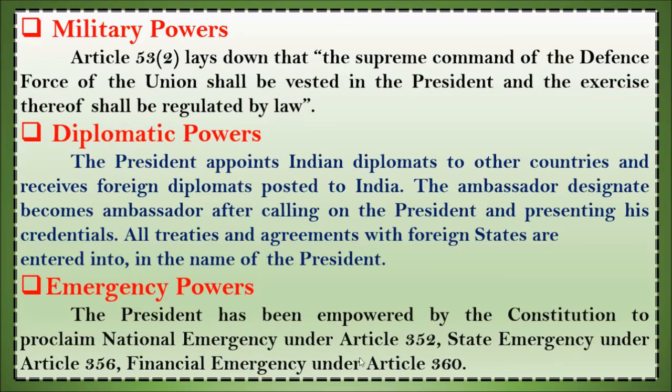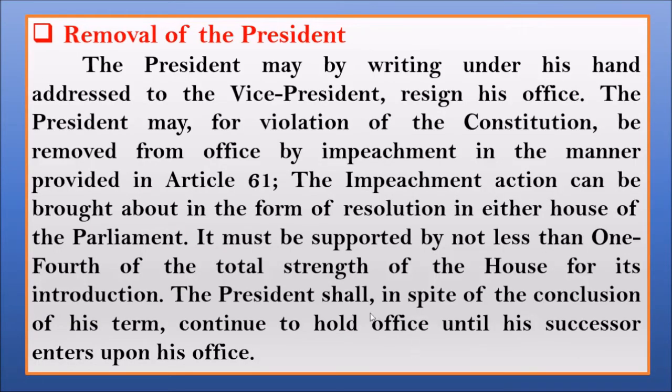It means Article 352 gives details about national emergency. Article 356 states the details of state emergency. Article 360 states the details regarding financial emergency. So these are the emergency powers. Now removal of the president. So here is the main thing, removal of the president.